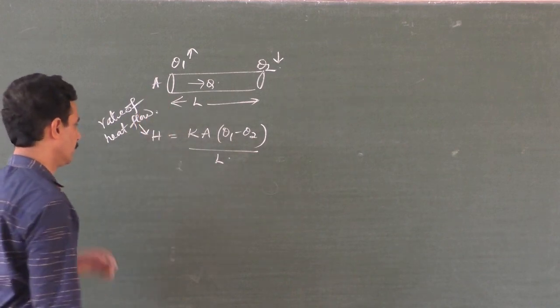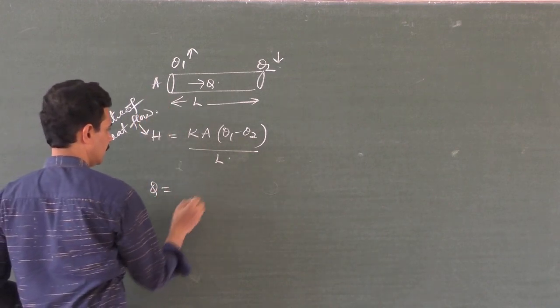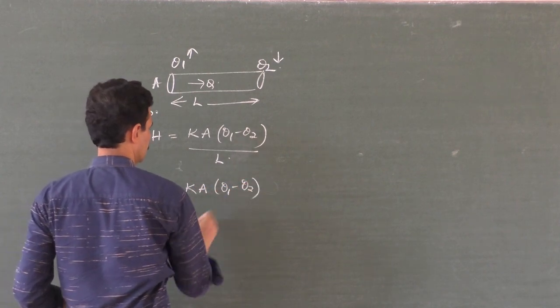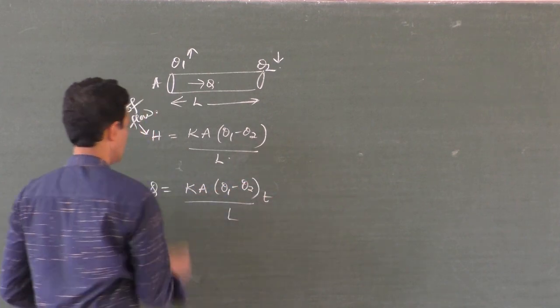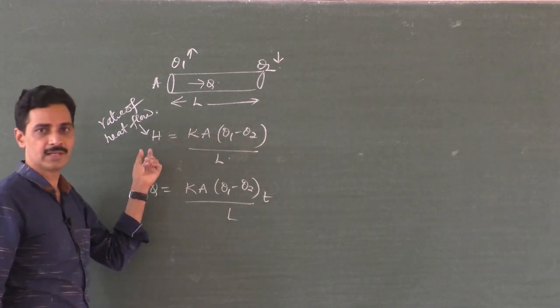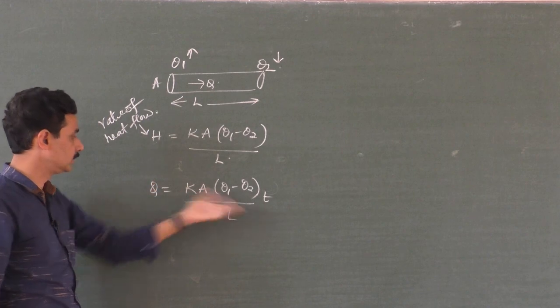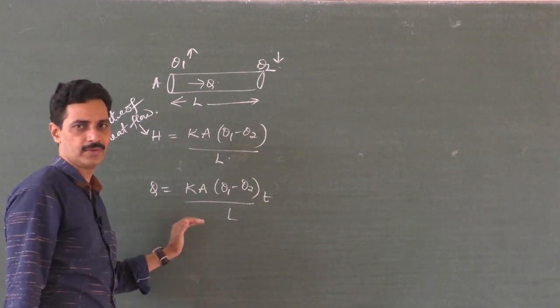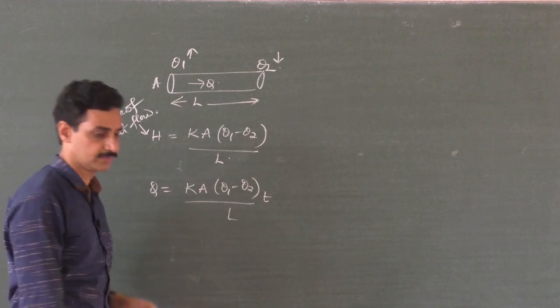This is the rate of heat flow, whereas the total heat energy flowing must be given as K A (theta 1 minus theta 2) by L into time, you have to write, because this is Q by T. This is just Q by T, the amount of heat energy flowing per second. So if you want Q, Q is equal to that into T. So this is the formula, you know about this formula very well, where K is the coefficient of thermal conductivity.